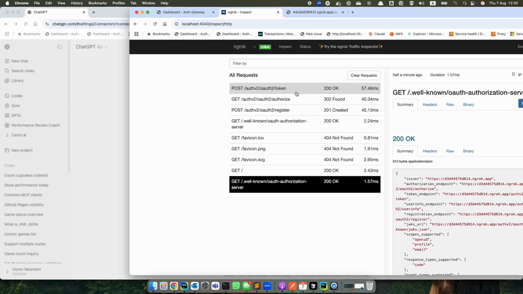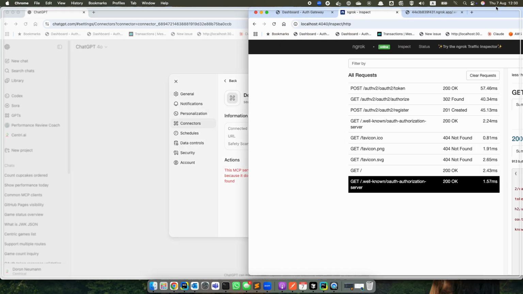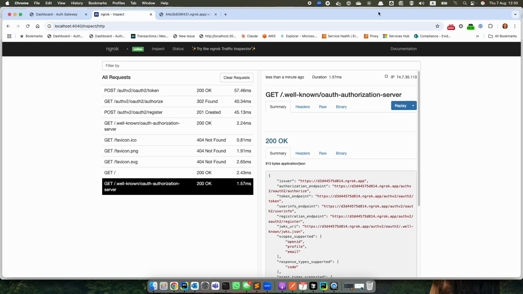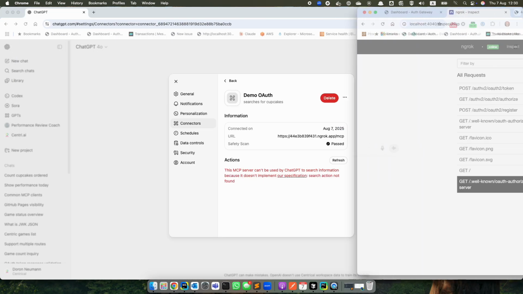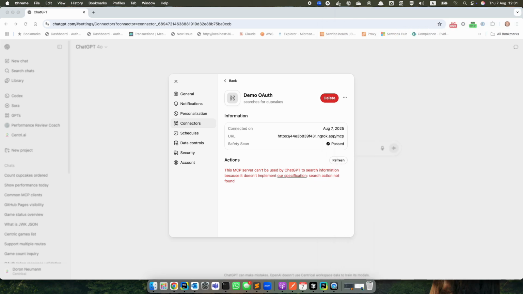It's not querying for the tools after it's getting a token, and because of that, it is marking the connector as not being compliant to OpenAI because it thinks that it doesn't have the tools. Okay. So we see the MCP server is not compliant, but first of all, it's not true because you saw that the tools exist, and this can be fixed.